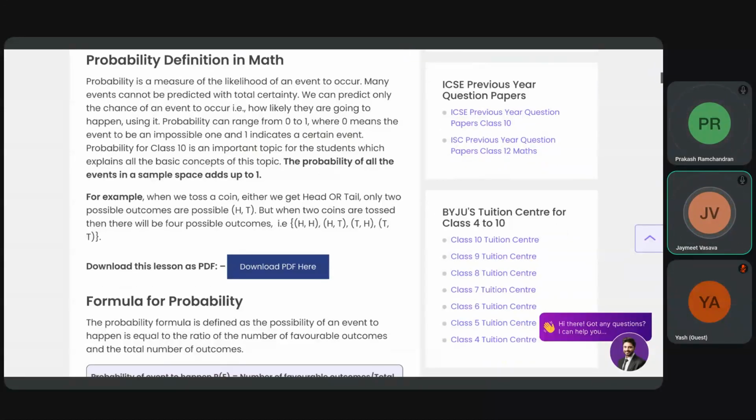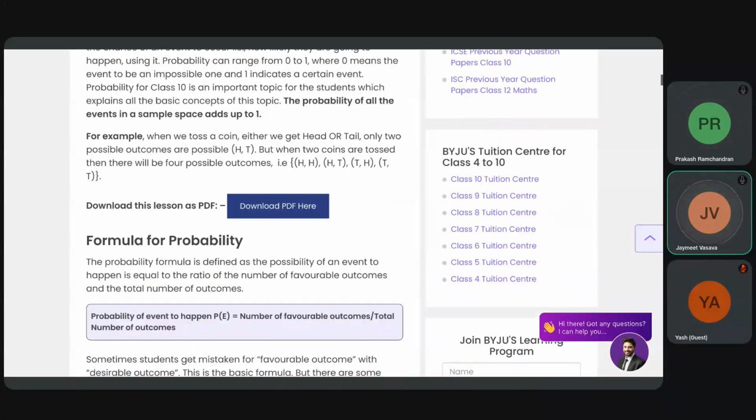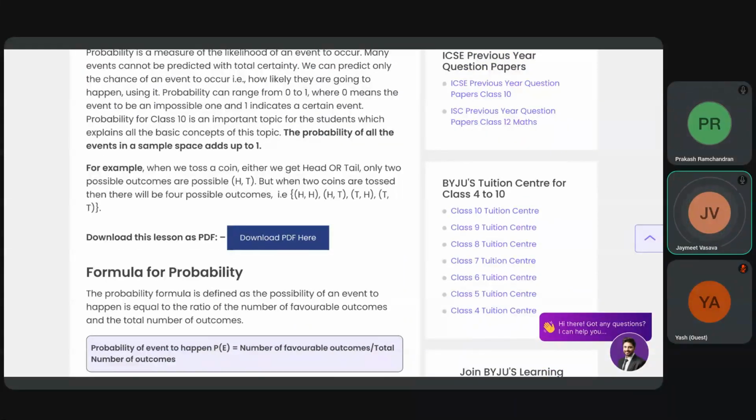Suppose there is a dice, and a dice has 6 faces, it's a cube, with 1, 2, 3, 4, 5, 6 on it.